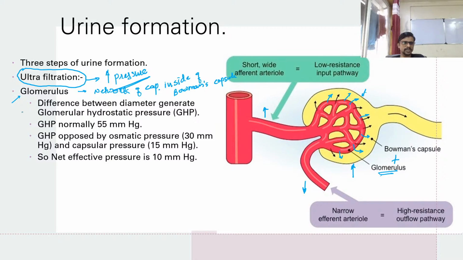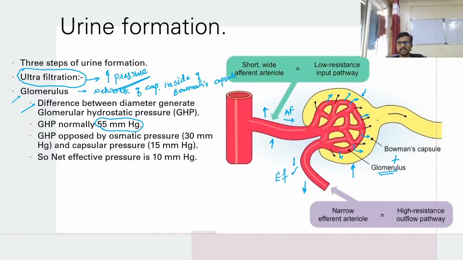So the difference between afferent and efferent. The incoming is afferent, and what is moving out is called efferent. You can see here a larger inner diameter and a smaller inner diameter. So it applies pressure, which is normally equal to 55 mm of Hg. But due to the opposing osmotic pressure and the capsular pressure.